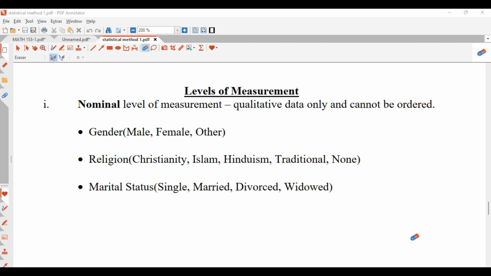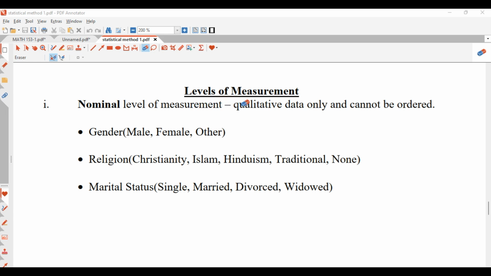Today we are going to tackle our studies on levels of measurement. We have four levels of measurement: the nominal, ordinal, interval, and ratio. These are the four levels of measurement. At the end of this video, students are expected to understand the nominal, ordinal, interval, and ratio levels of measurement. So let's start. The first on my list is the nominal level of measurement.